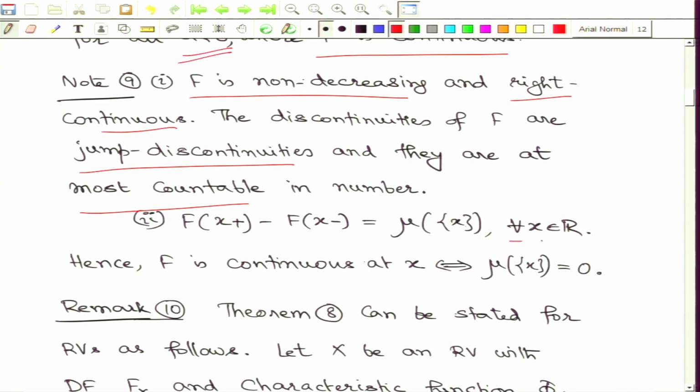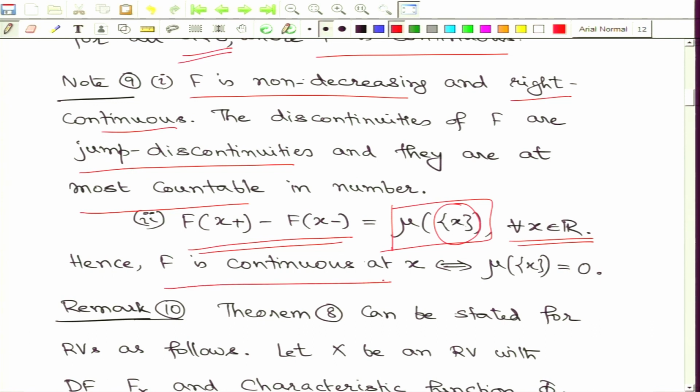Whenever there is a jump, that jump is captured by the difference of the right limit and the left limit, and here the difference is exactly captured by the measure of the singleton set {x}. So, note that if F is continuous at x, that means the right limit and the left limit match, and hence mu of the singleton {x} must be 0. This is essentially capturing the jump discontinuities through the size of the singletons under the probability measure.